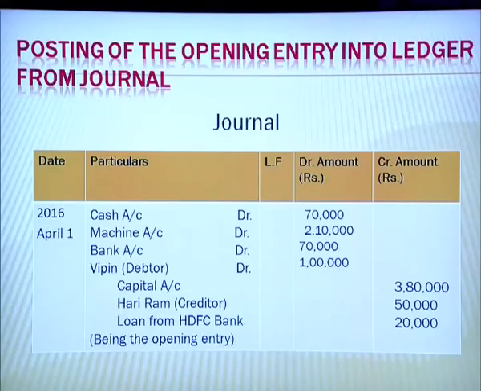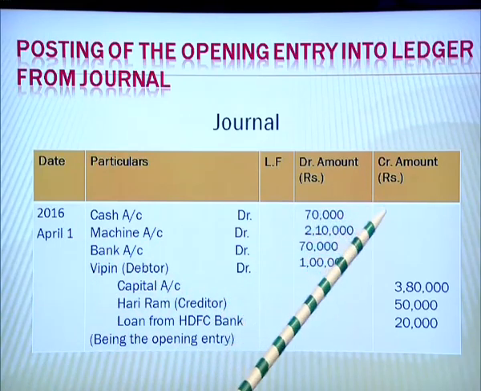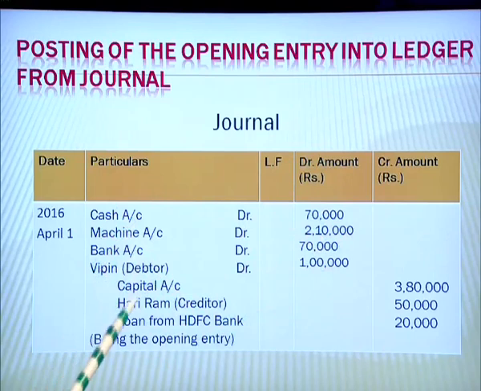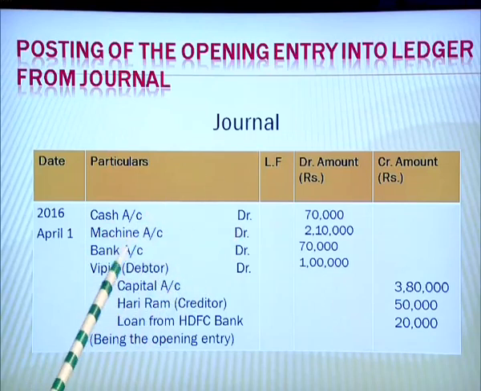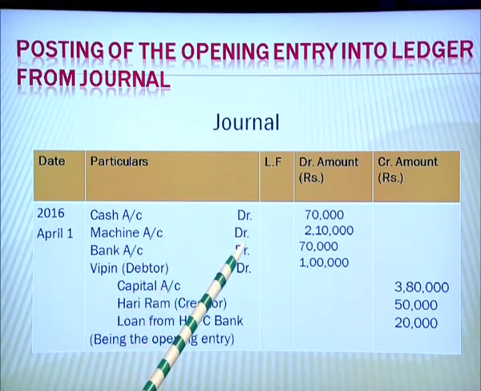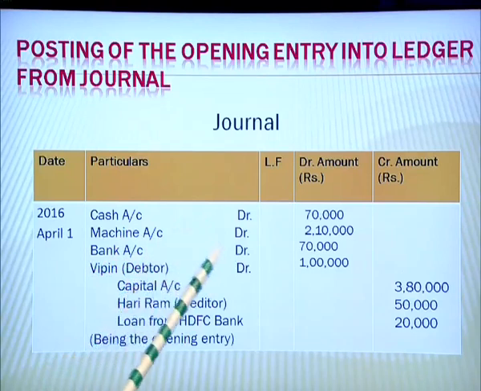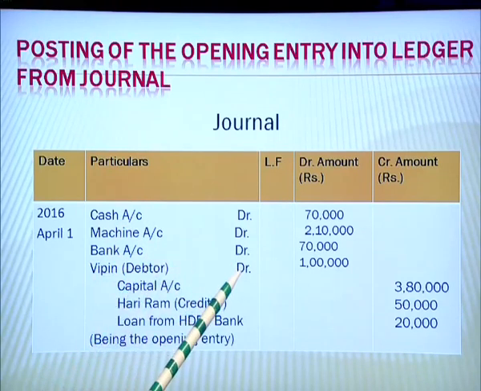Now, we will understand the posting of an opening entry into the ledger. So, we are given a journal along with the date, particulars, ledger folio, debit amount and the credit amount. These are the balances that are appearing: cash account, debited; machine account, again an asset account, debited; bank account, debited; and Vipin, being a debtor, is debited.